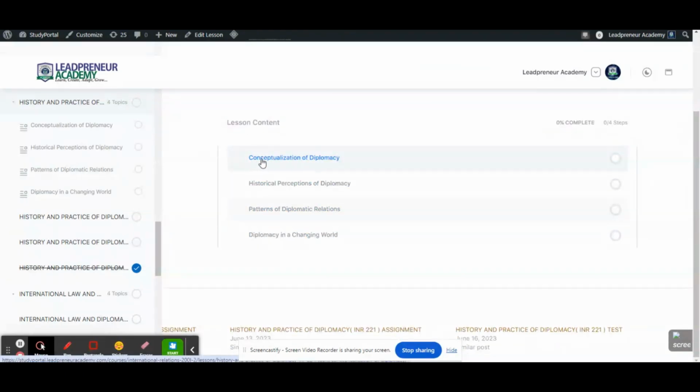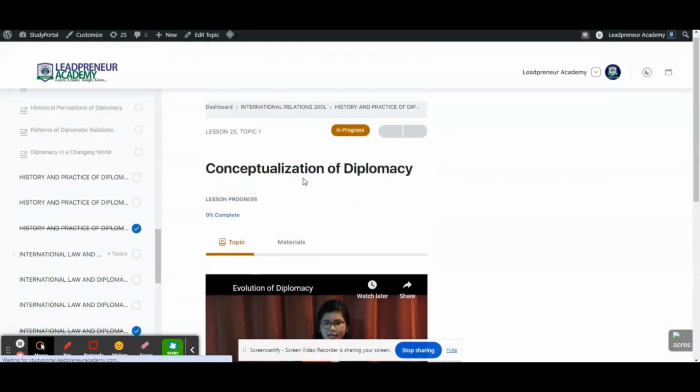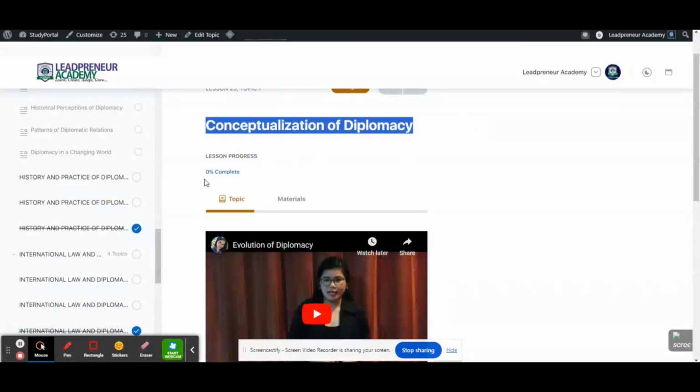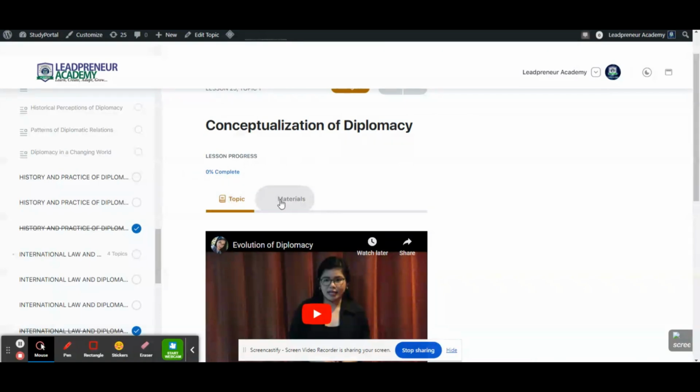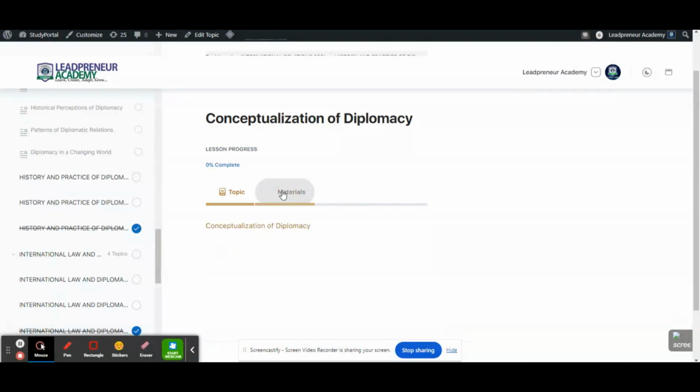Here in conceptualization of diplomacy, let's click on this lesson. As the lesson opens up, you would see that there is a topic right here under conceptualization of diplomacy. You will see topic right here and you will see materials right here. Our area of interest is this materials right here, so let's click on it. As I have clicked on it, you can see there is something here, conceptualization of diplomacy. This is what you're looking for.